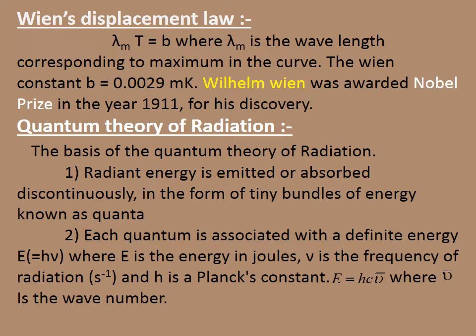The radiation energy is emitted or absorbed discontinuously in the form of tiny bundles of energy known as quanta. Each quantum is associated with a definite energy E equal to h nu, where E is the energy in joules, nu is the frequency of radiation and h is Planck's constant. Therefore, E will be equal to hc by lambda, where lambda is the wavelength of the light.